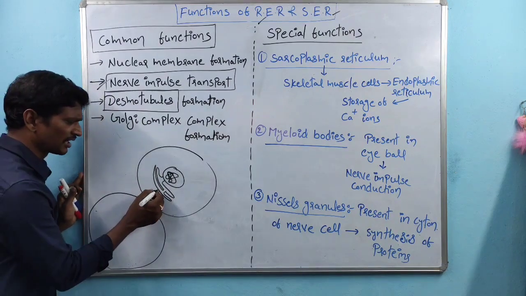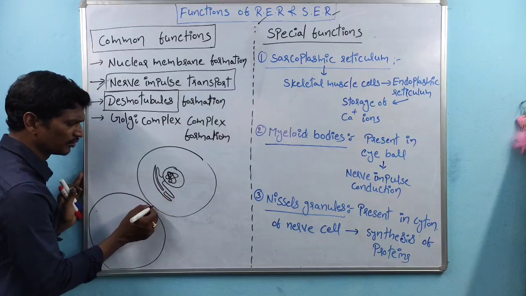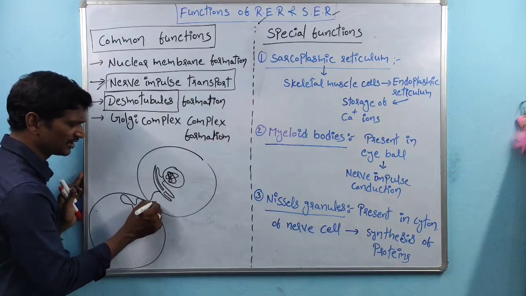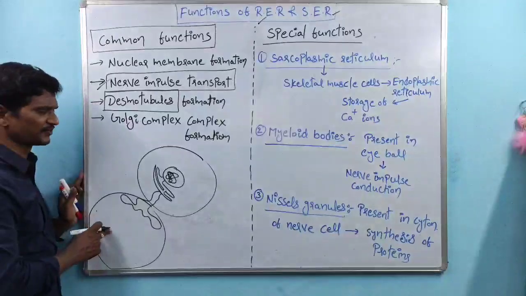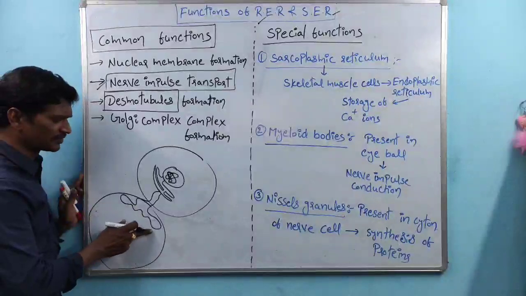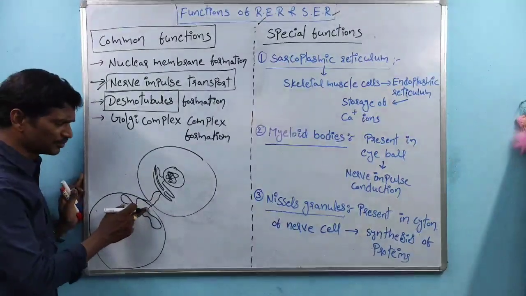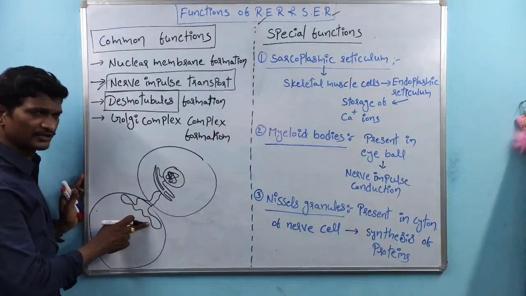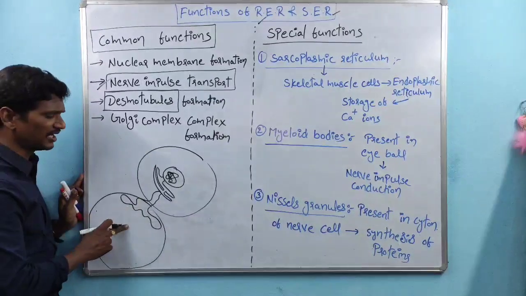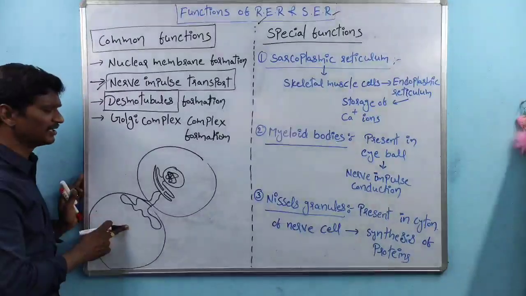But in some cells, the rough or smooth endoplasmic reticulum forms network-like or tubule-like structures which penetrate into the neighboring cells, supporting the transportation of molecules from one cell to another cell.